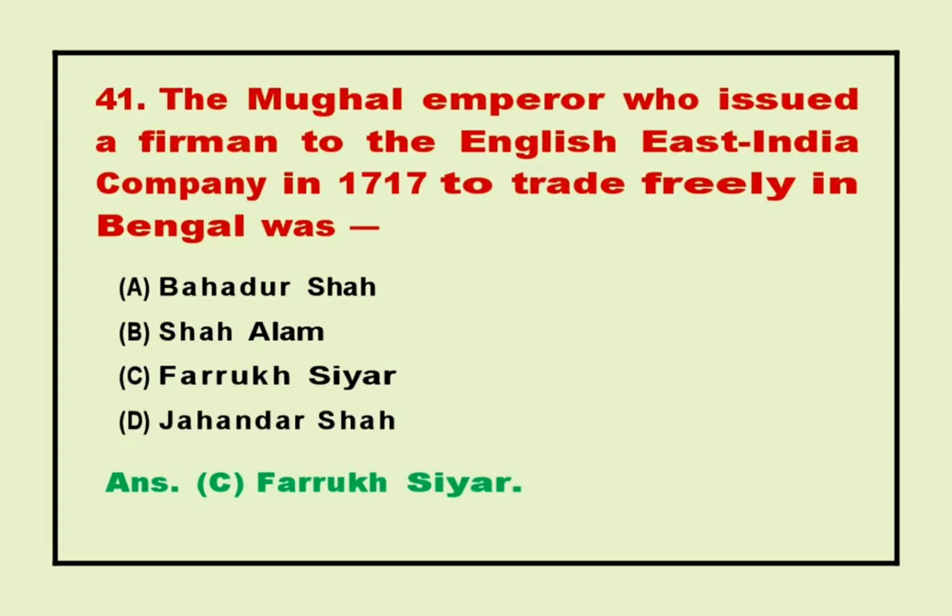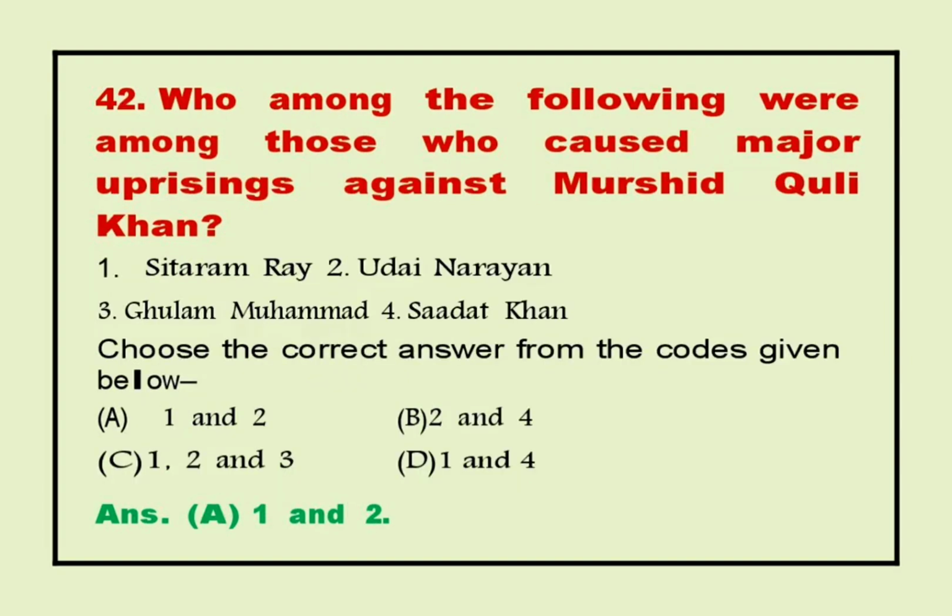41. The Mughal emperor who issued a firman to the English East India Company in 1717 to trade freely in Bengal was? Answer C. Farrukh Siyar. 42. Who among the following were among those who caused major uprisings against Murshid Quli Khan? 1. Sitaram Ray. 2. Uday Narayan. 3.